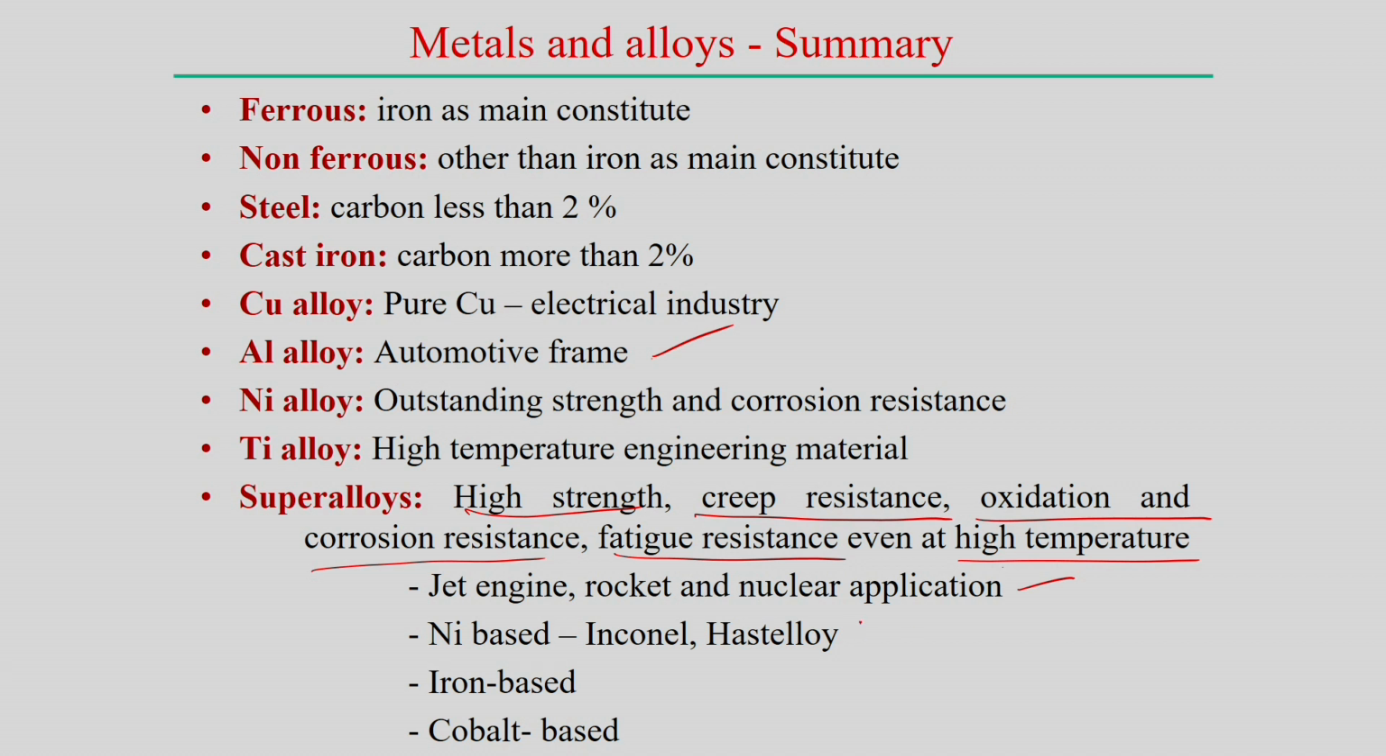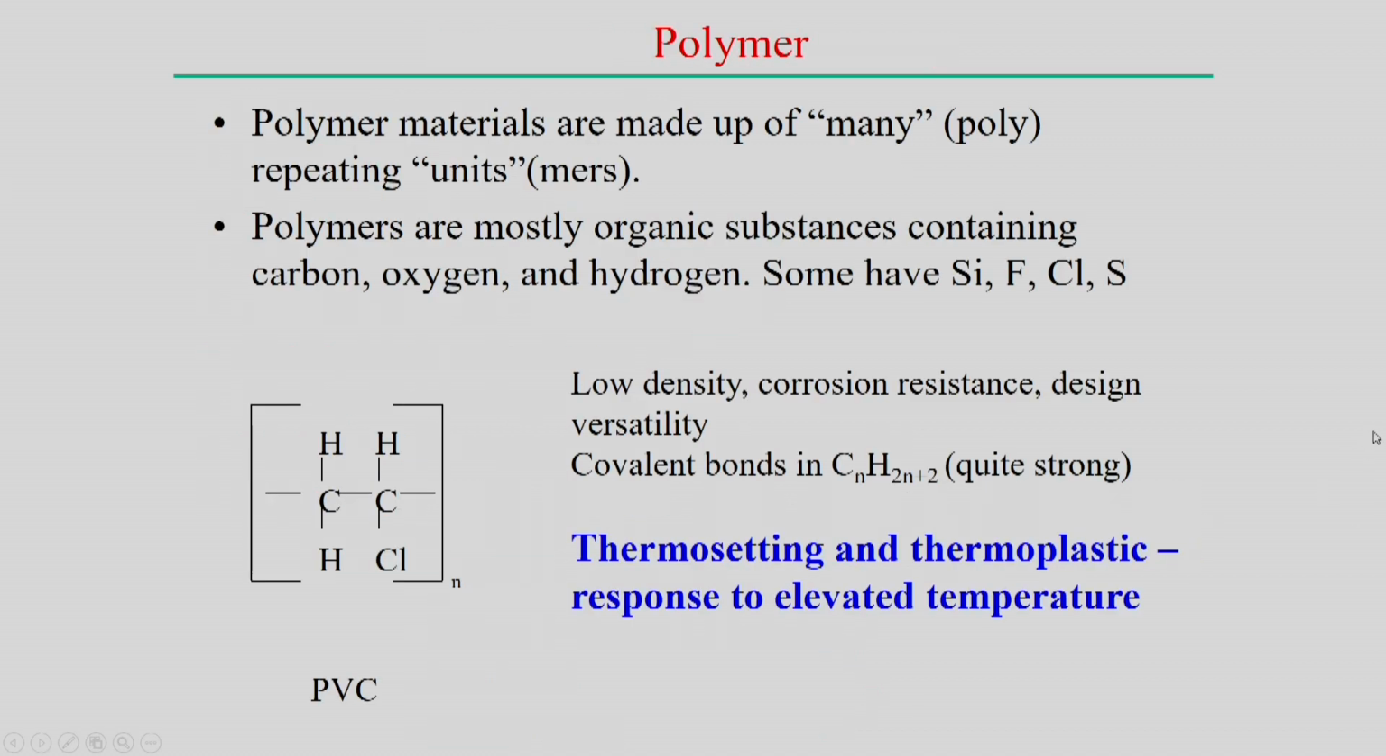applications, and of course, superalloys can be formed as nickel based superalloys. One example is Inconel and Hastelloy; these are examples of nickel based superalloys. Then of course, superalloys can also be formed iron based and cobalt based. So, this is the overall view of the different types of metals and alloys normally used in engineering applications. Now, we try to look into polymers.